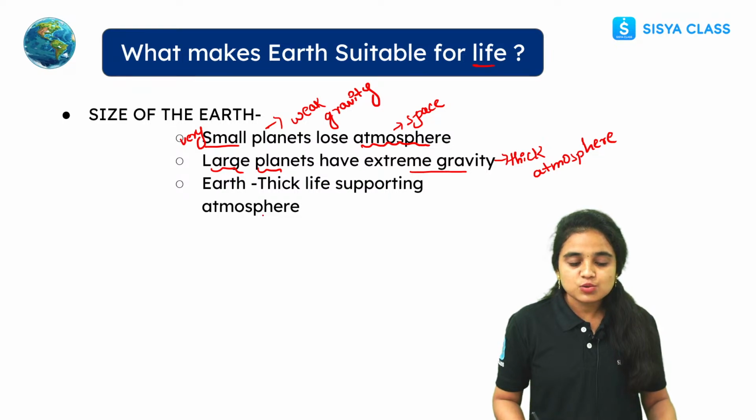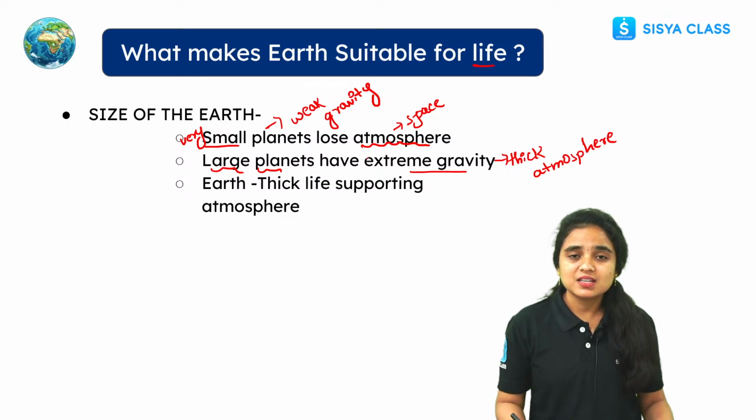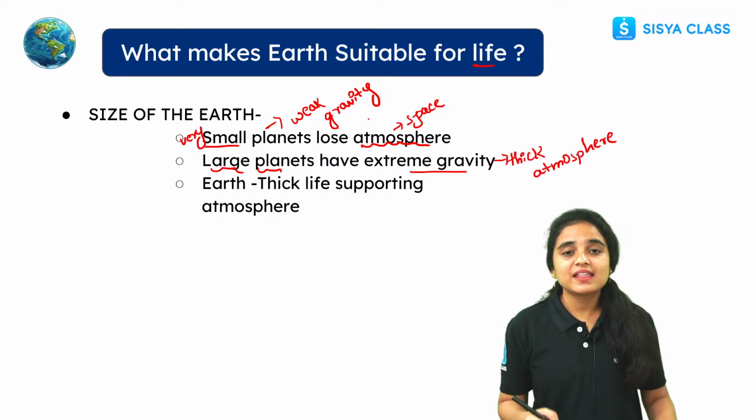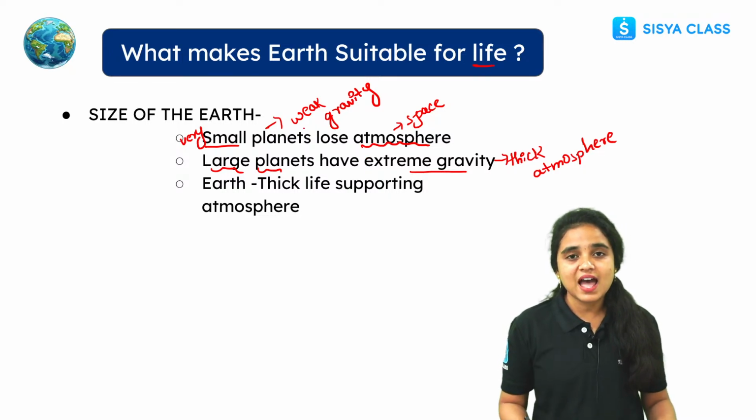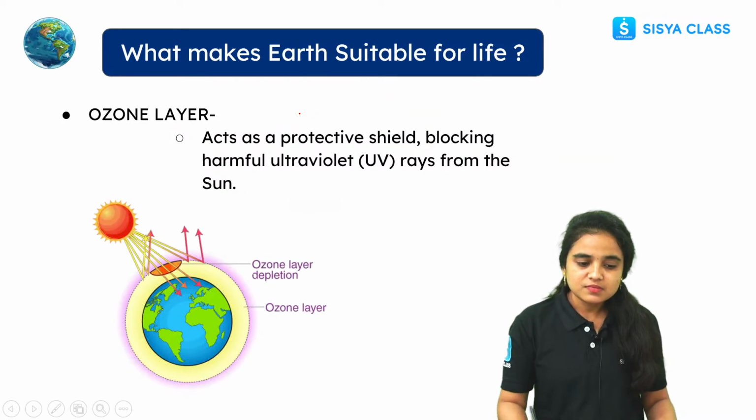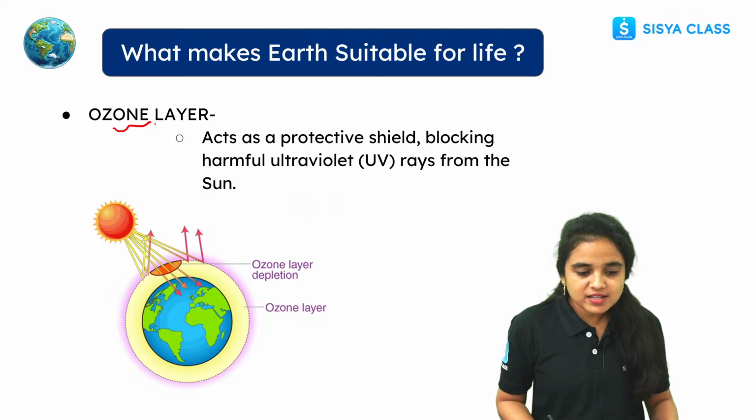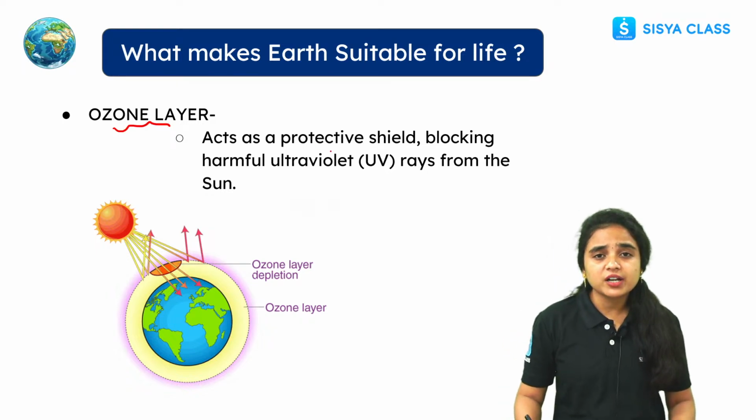See, this is why Earth is suitable for life. These 3 points denote the size of the Earth, where the gravity will be less for very small planets and extreme for the large and big planets.